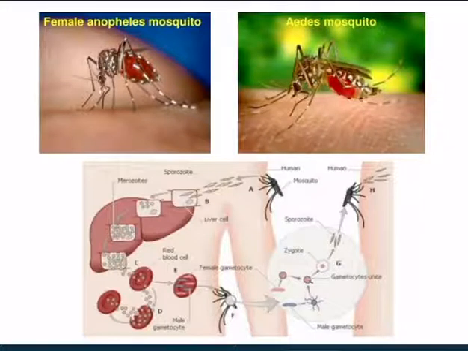Female Anopheles mosquito, how it looks. Then we have the Aedes mosquito, right? They are the agents to carry these microorganisms and deposit them into our body, and when they enter our body they cause lots of problems.